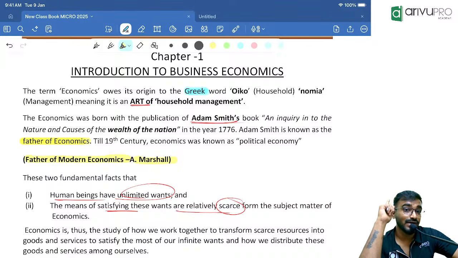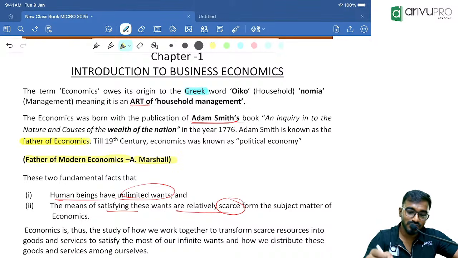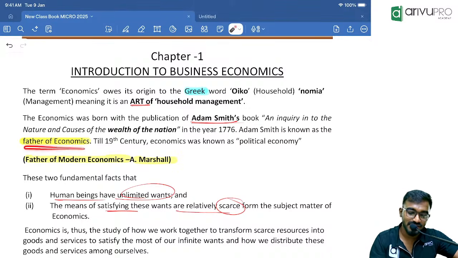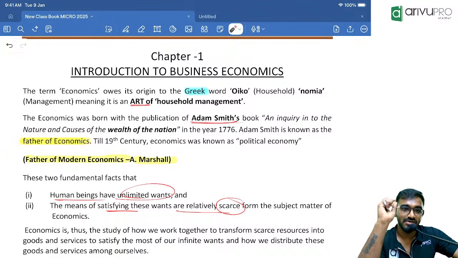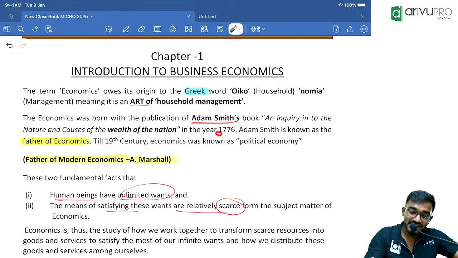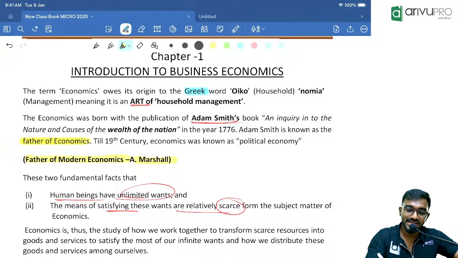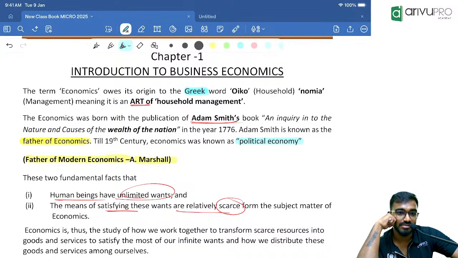Next, we have one more: the father of macroeconomics, that is J.M. Keynes, John Maynard Keynes. We are going to discuss the entire macroeconomics in many places, and we will discuss J.M. Keynes then. So at this moment, just remember Adam Smith and Alfred Marshall. Adam Smith is called the father of economics because he was the very first person to give a systematic definition of economics. Before 1776, the subject called economics was studied as a part of political economy.